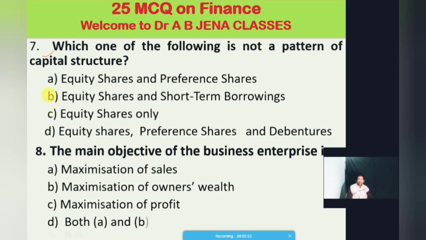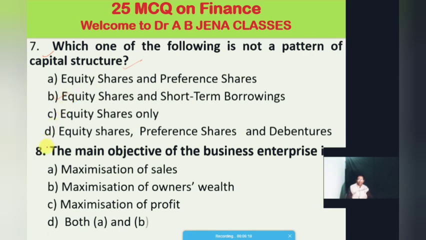Again I am repeating, which one of the following is not a pattern of a capital structure. The right answer is B. Equity shares and short-term borrowings is not a pattern of the capital structure. Dear friends, I have already posted one video on capital structure. Kindly go through it and you will get more understanding and ideas.